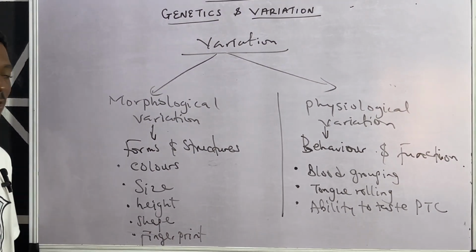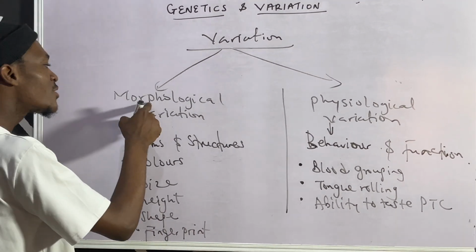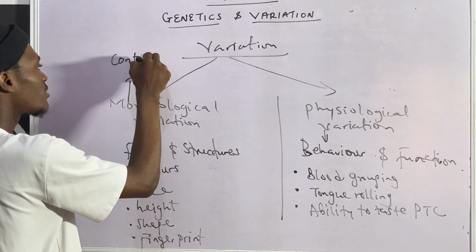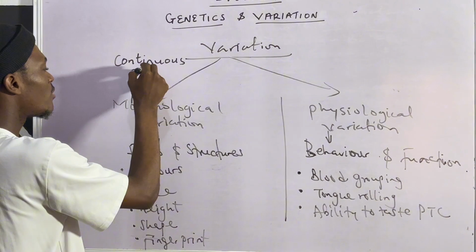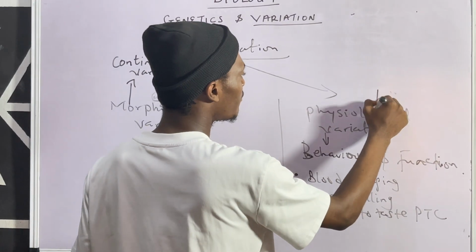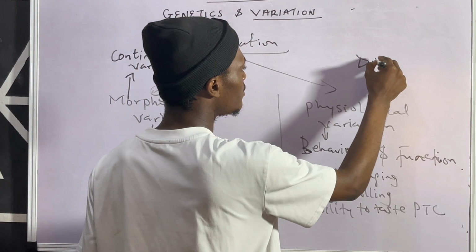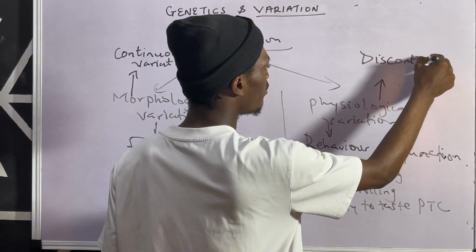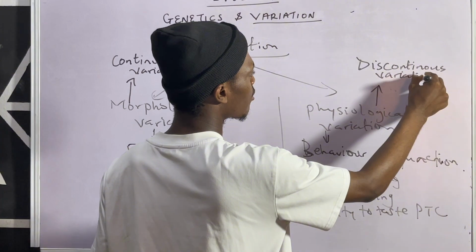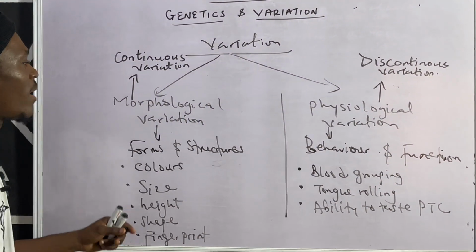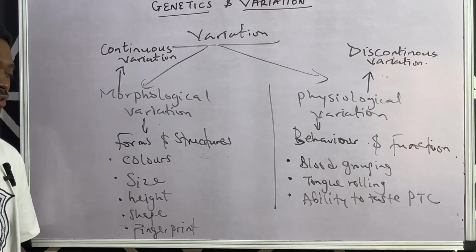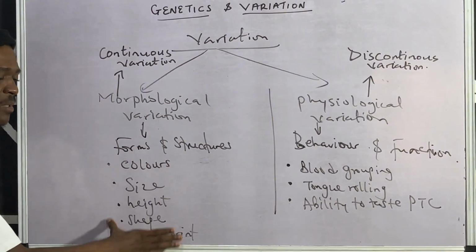Then there is something that you need to take note of. Morphological variation gives rise to continuous variation. Always remember this. Continuous variation. Then physiological variation gives rise to discontinuous variation. That's why in most texts they will just say that physiological variation is also called discontinuous variation, while morphological variation is also called continuous variation. So these ones, they are self-explanatory.